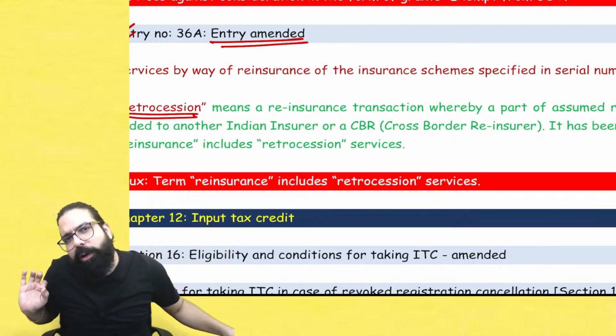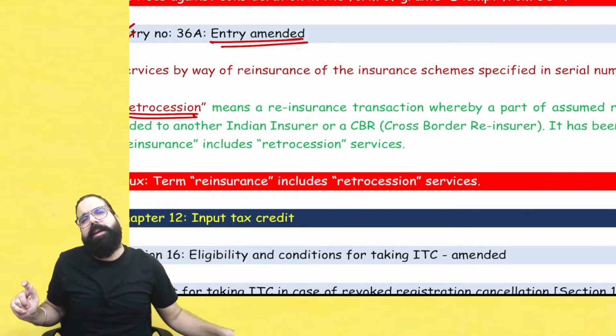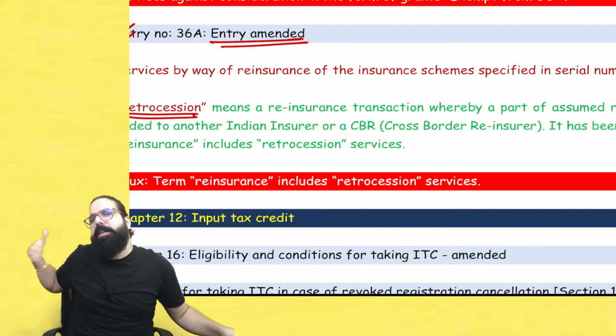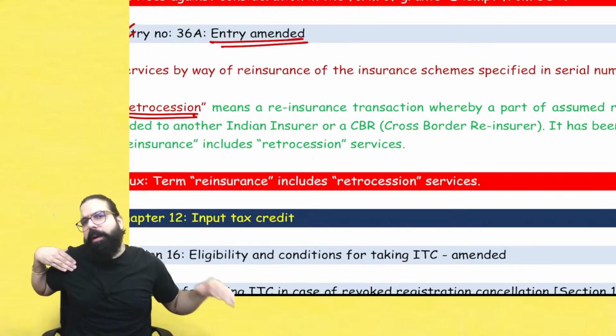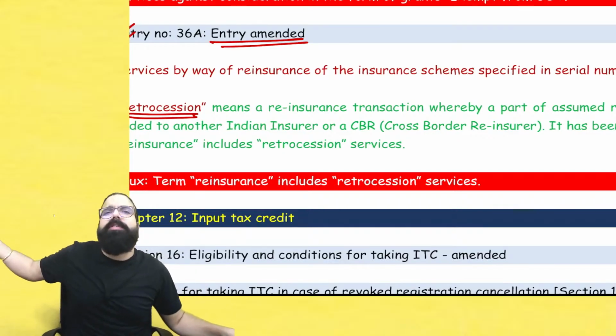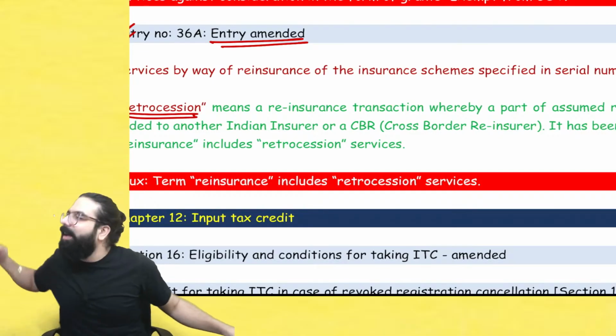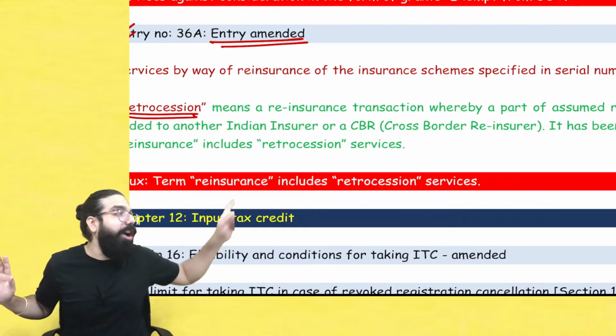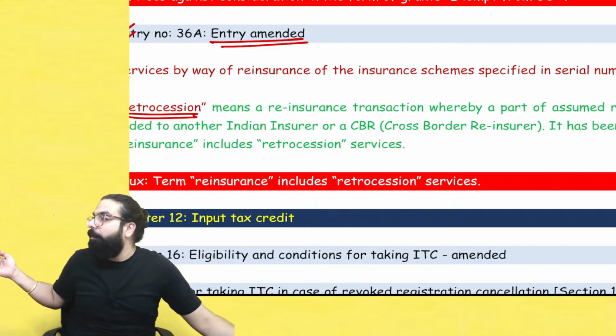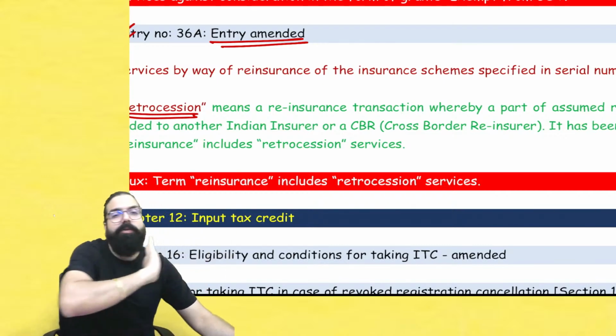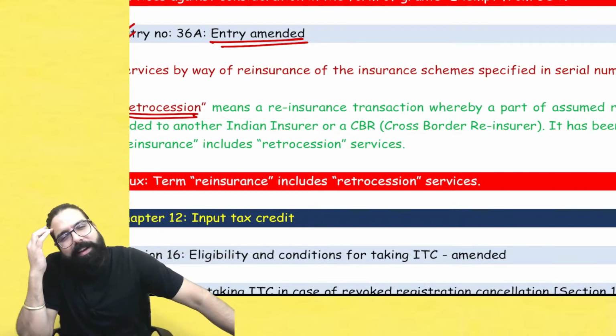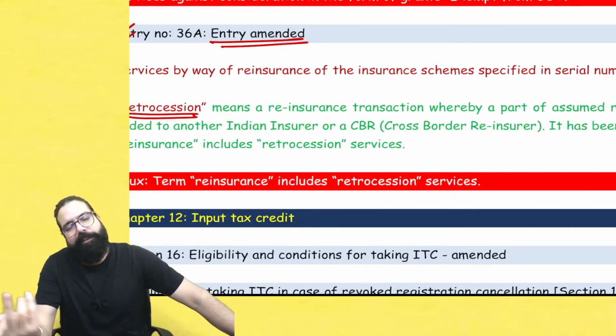In this reinsurance also, one retrocession is there. So basically, the person who has done the reinsurance of the Audi car can go ahead and get the retrocession done. Basically, he can again get it reinsured, saying anything happens to the Audi car, he will take the money from that guy, he will give it to me, I will give it to that guy. So retrocession is nothing other than reinsurance of reinsurance.